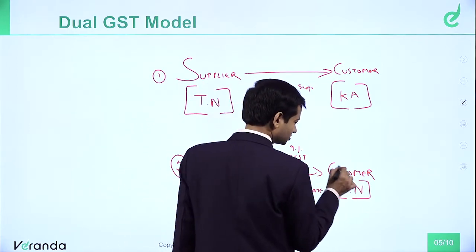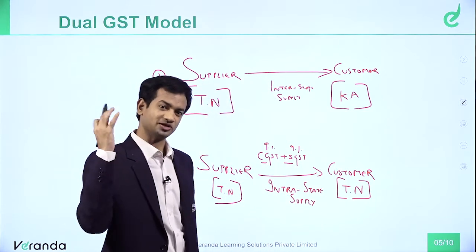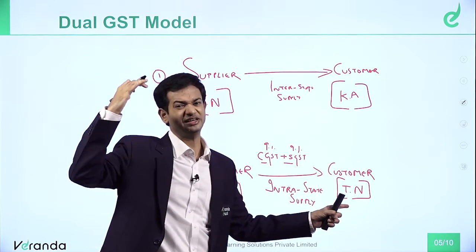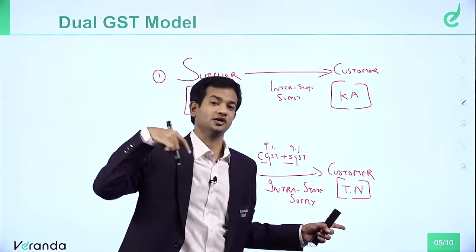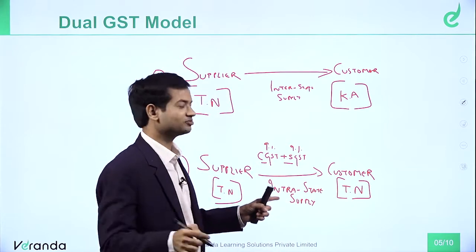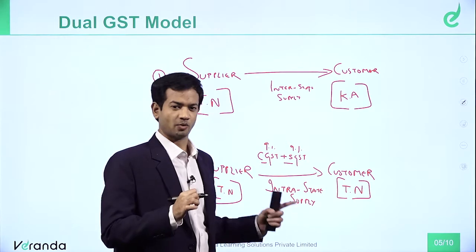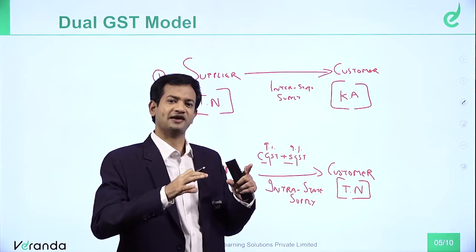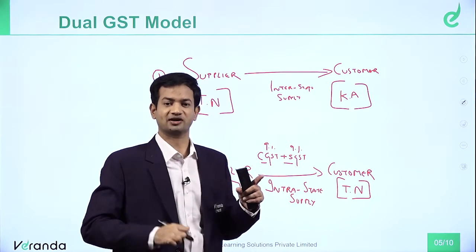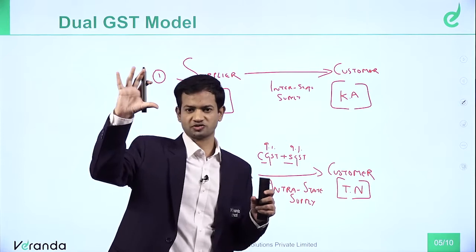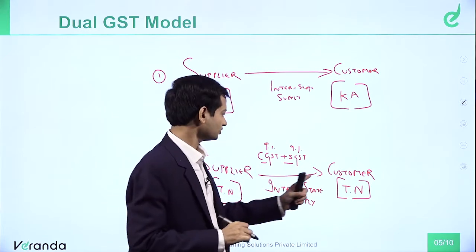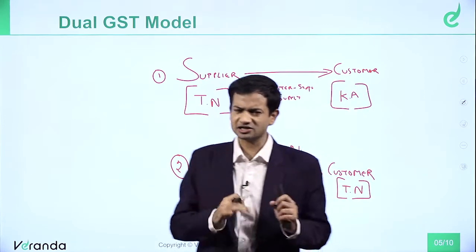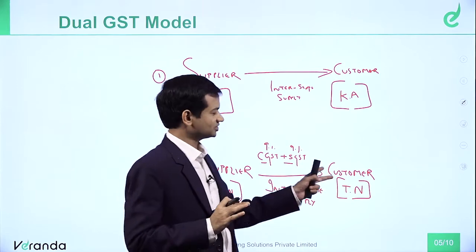Generally the location of supplier and customer is called place of supply. Place of supply is a different chapter. What is place of supply? Basically the location of the recipient. But there is a separate chapter on place of supply which will deal with it in detail. The place of supply chapter is not there in CA Inter, but it is there in CA Final. So in your CA Final syllabus we will discuss in detail what the provisions of place of supply are, where they will apply, where they will not apply. Sections 10, 11, 12, 13 of the place of supply chapter deal in detail with all those provisions. So place of supply is a concept. As of now, you need not be much concerned about it. Just take the location of the customer.